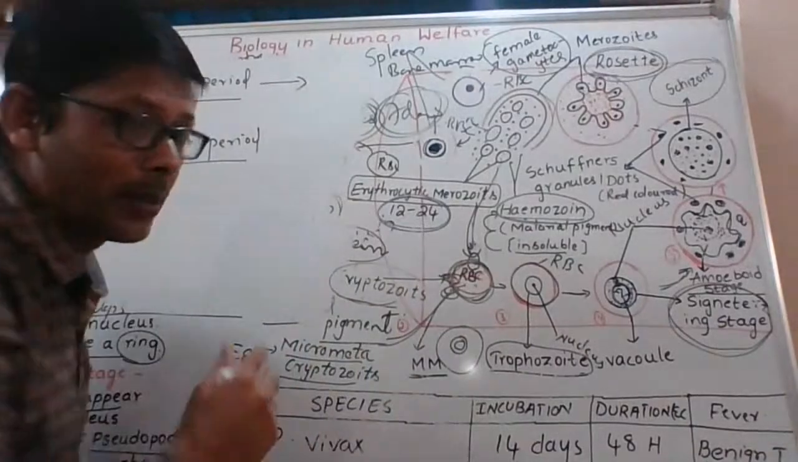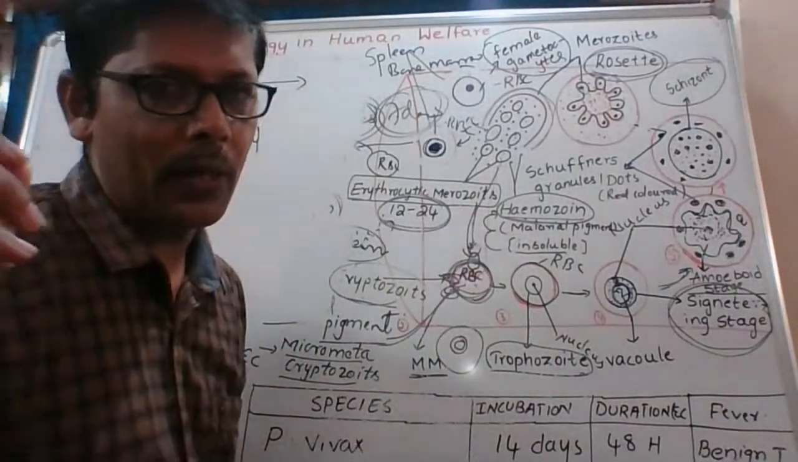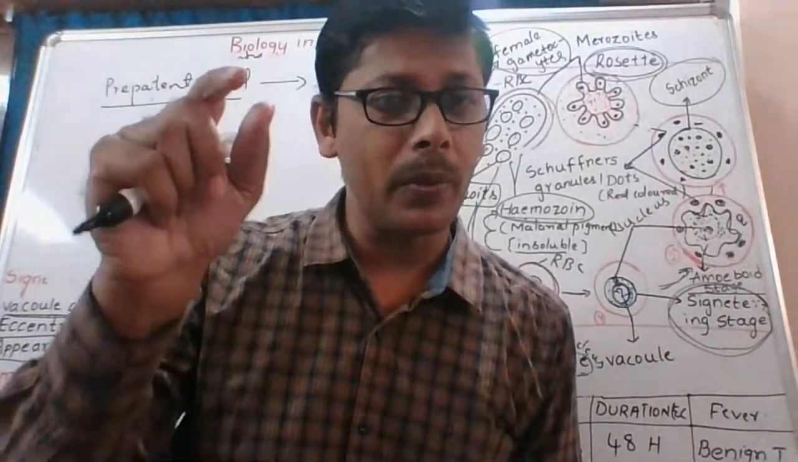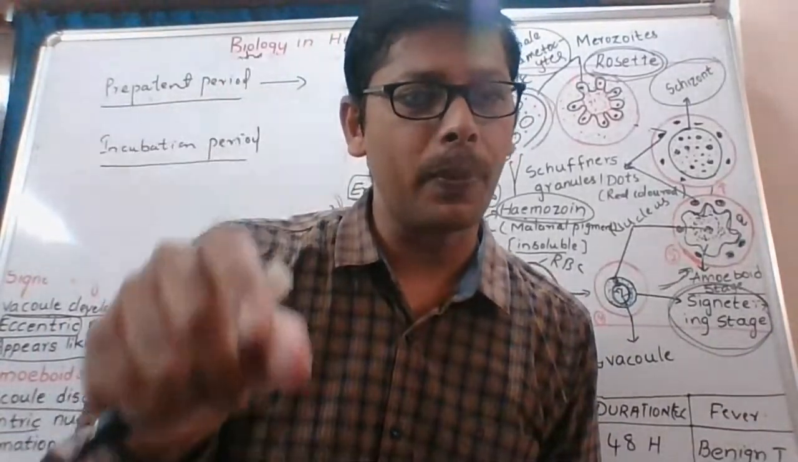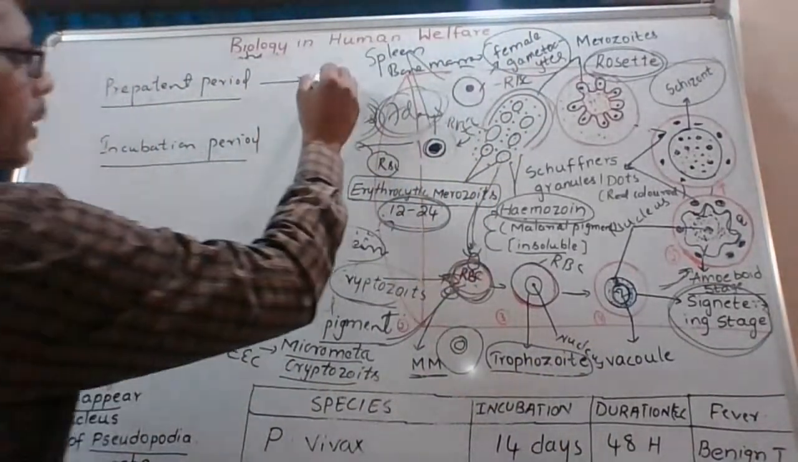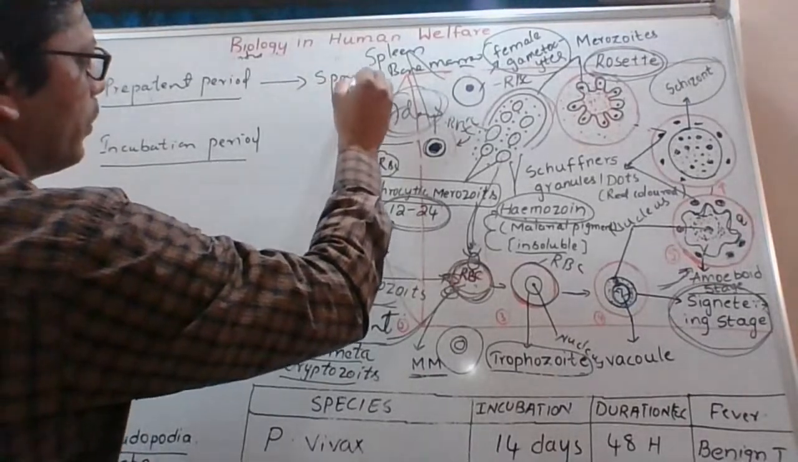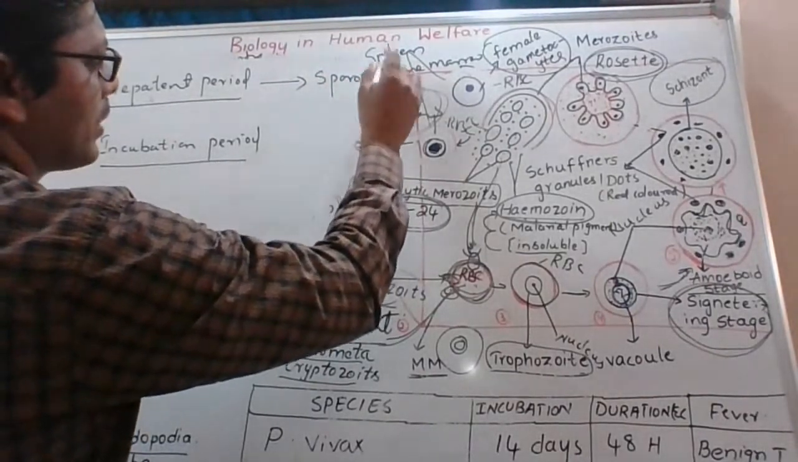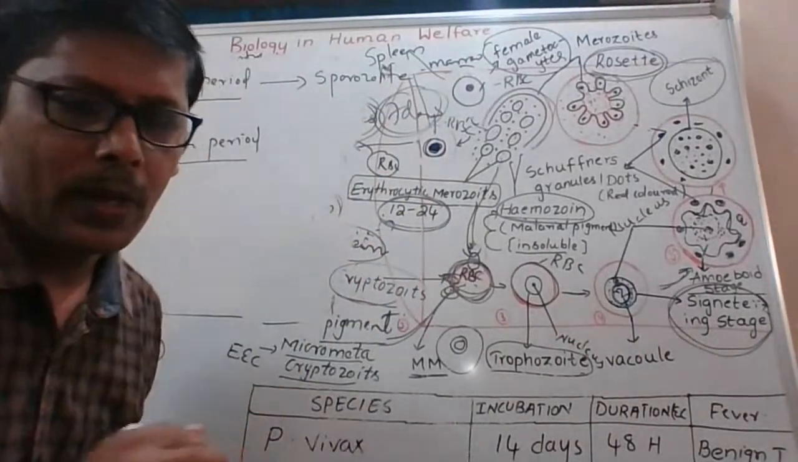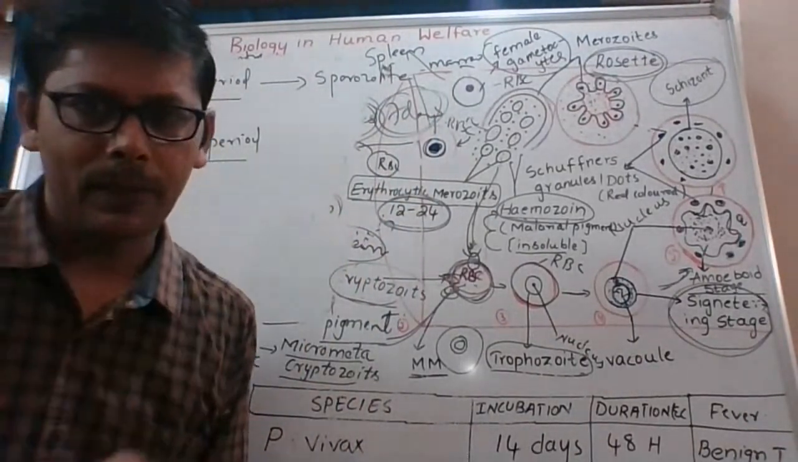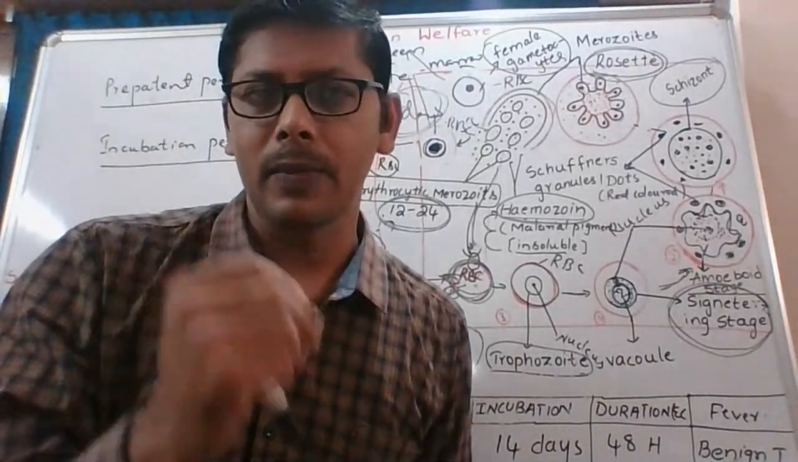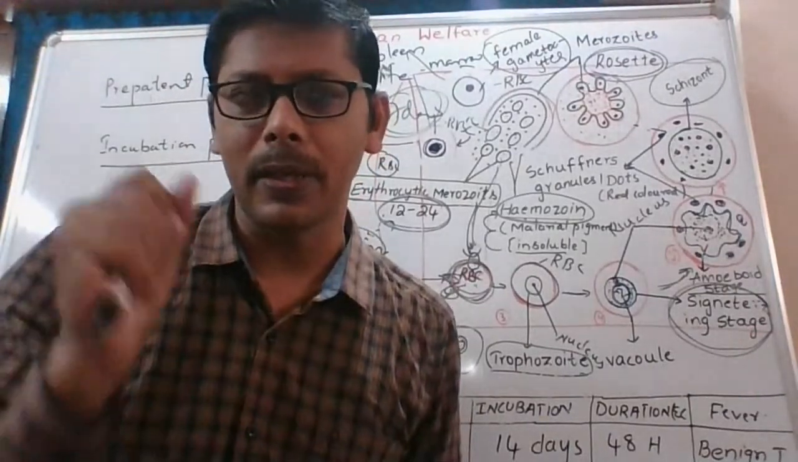Okay, this is the time interval between the first entry of Plasmodium into our blood. When a mosquito bites, in what form does Plasmodium first enter our body? In the form of sporozoite. It enters into our body in the form of sporozoite. This is the first entry. Then it goes to liver cells. It stays there nearly 8 days. 8 days means the pre-erythrocytic cycle.